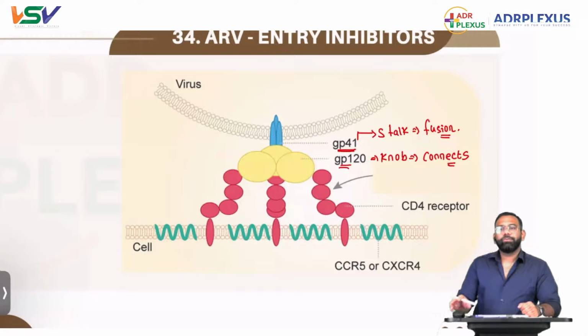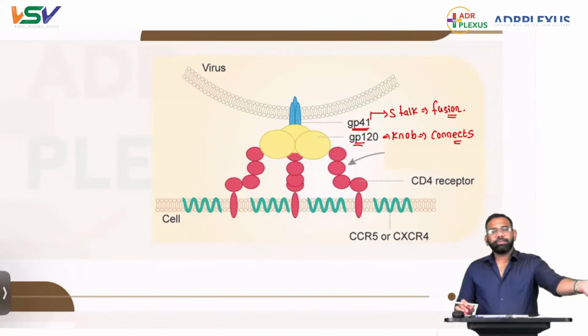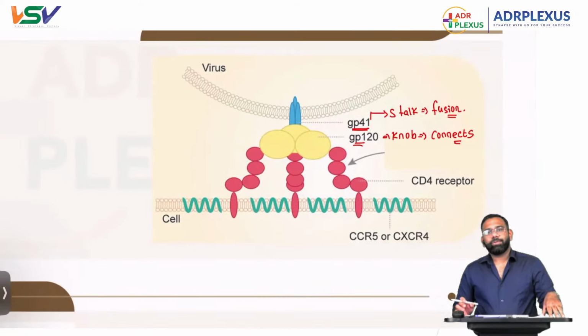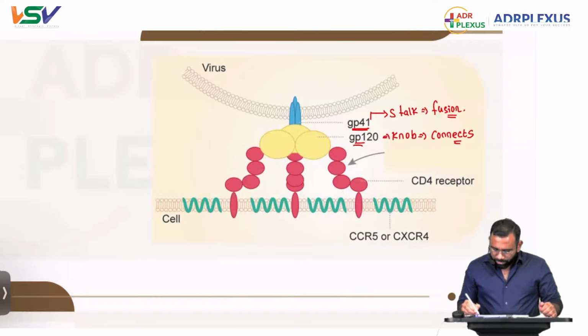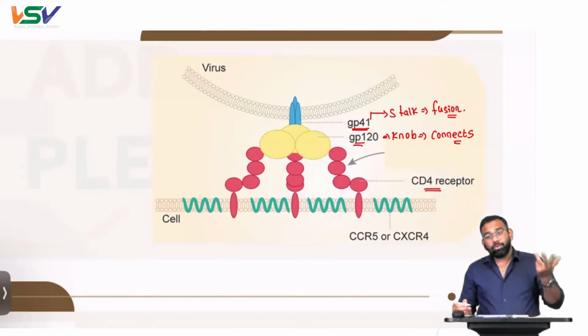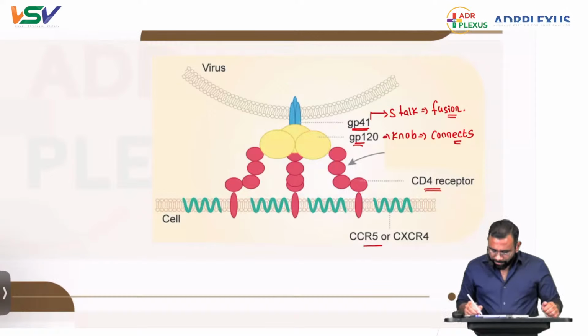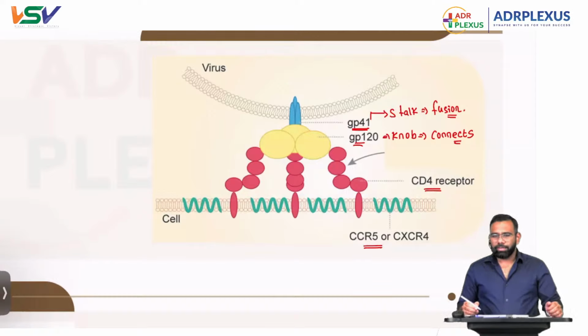It will help for fusion, right? Fantastic. Now a virus will come and attach to our cells, which contain the CD4 receptor. It is the main one, and we have a co-receptor also, which is CCR5 or CXCR4, depending upon the cell. The main one is CCR5. It is a co-receptor.